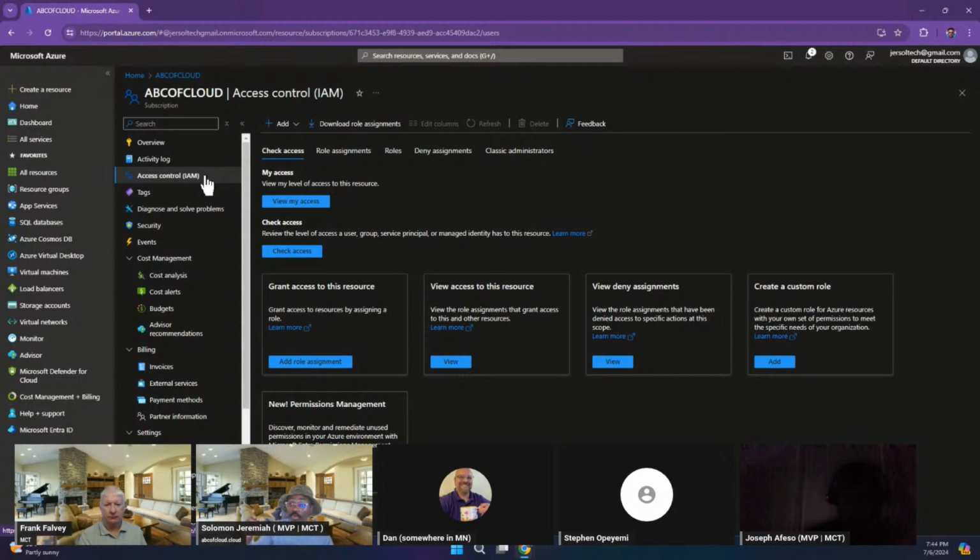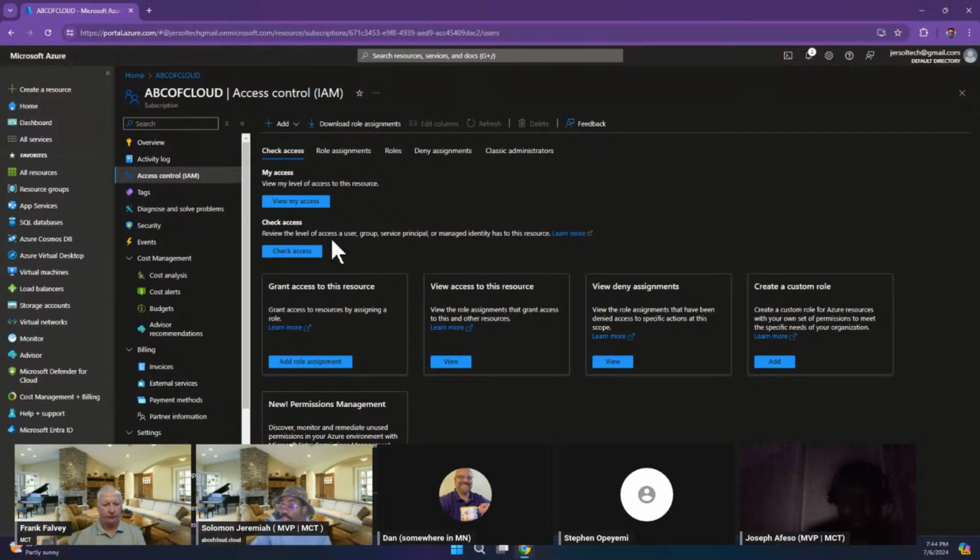And also the resources there, the role would also be inherited. That means that particular security principal would have access to all the resources within that scope.